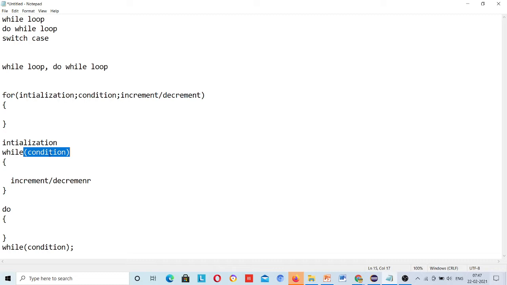For the while loop: suppose my data size is 10, and I am sure this data size will never change, then go for the for loop. But if you are not sure about the data size, that it can be anything, means tomorrow it will become 12 or tomorrow it will become 8, then go for the while loop.